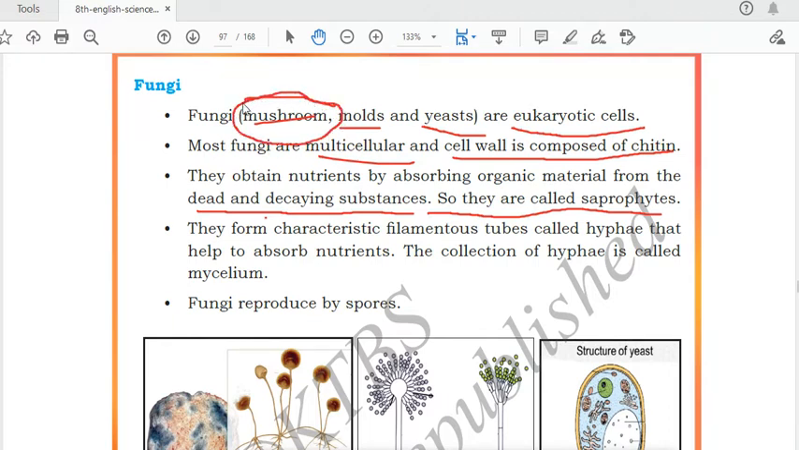When people used to grow mushrooms, they grew them on dead and decaying matter. They need some soil and humus, and the dead remains of plants and animals, and on that soil only mushrooms will grow. So mushrooms will grow on dead matter and on wood also.